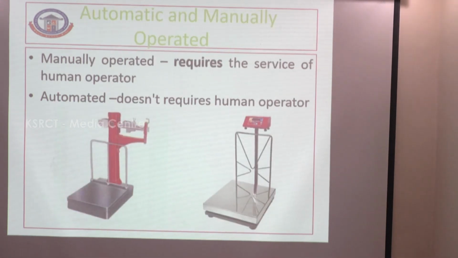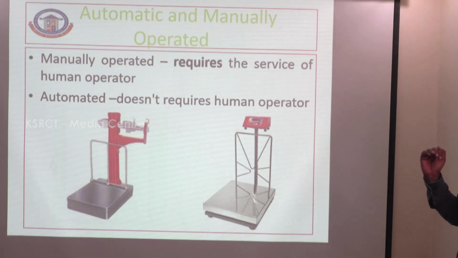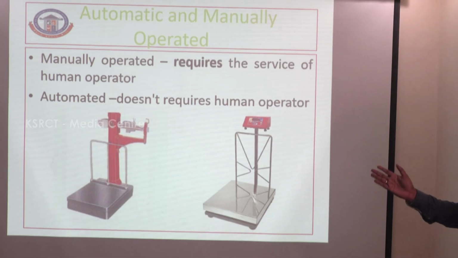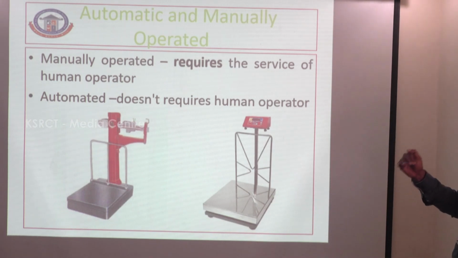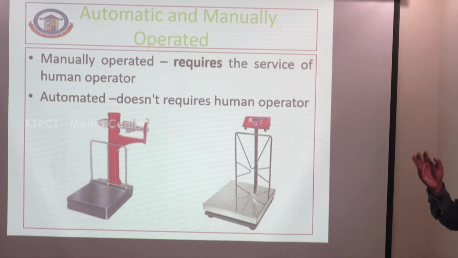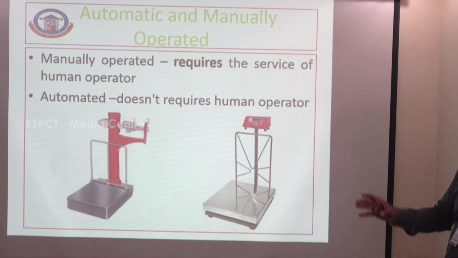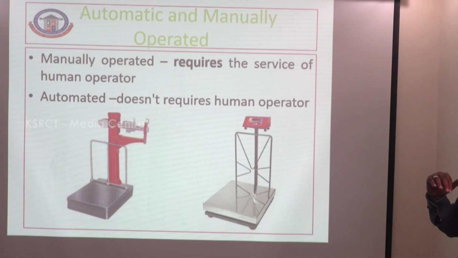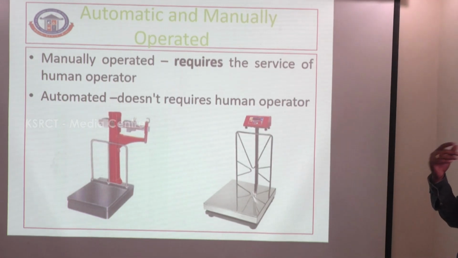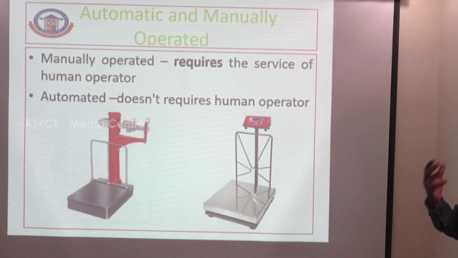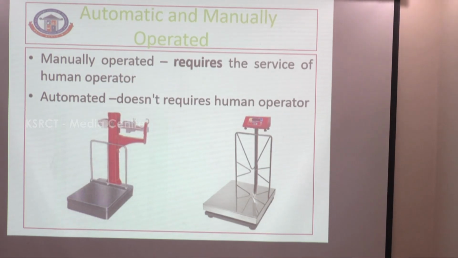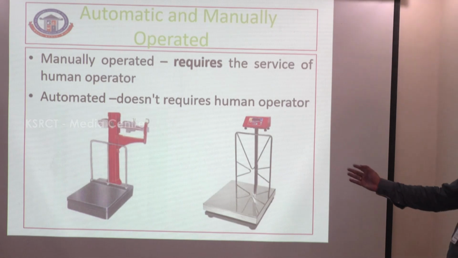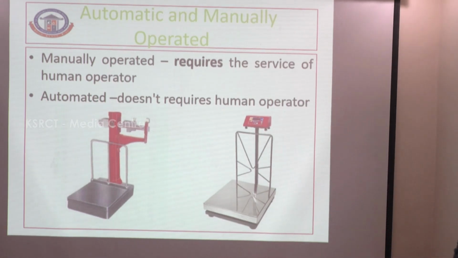Automatic and manually operated. This is another type of instrument, which can measure weight in terms of kg. So there are manually operated and automatically operated instruments. Manual operation requires the use of a human. Automatic operation, without human help, can measure any quantity of weight. This is a manually operated and an automatic weight instrument. This is digital, this is manual.